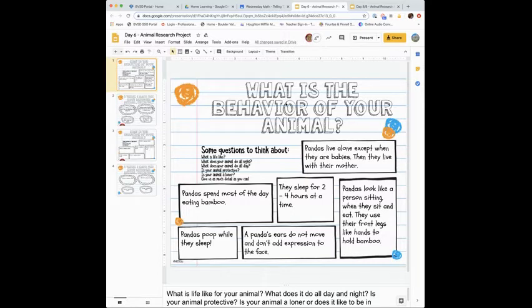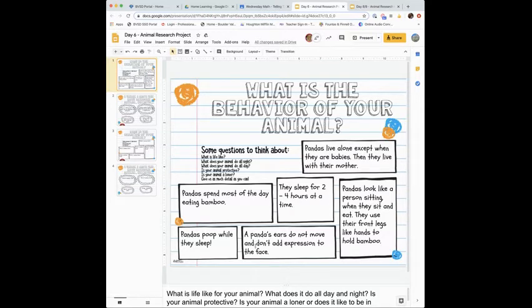I'm going to read through these and think about, are there some I haven't talked about yet? Pandas live alone except when they are babies. Then they live with their mother. Maybe, but not too much. Not really maybe the most interesting thing. They sleep 2 to 4 hours at a time. I used that. Pandas spend most of the day eating bamboo. Yeah, I already said that. Pandas poop while they sleep? What? That's crazy. I think I want to use that one.